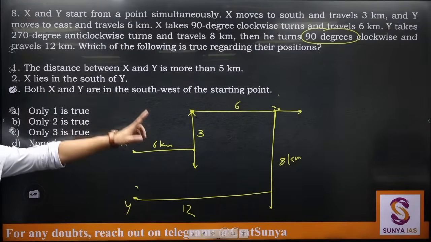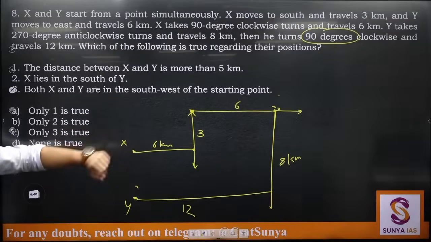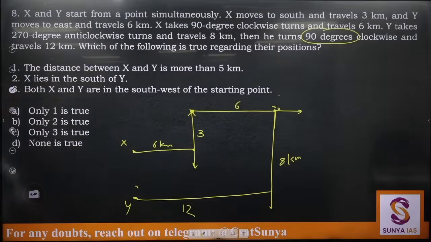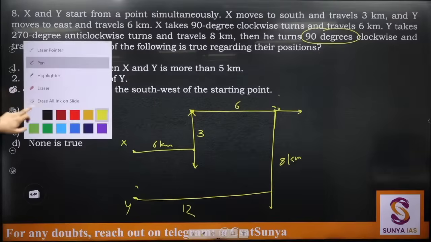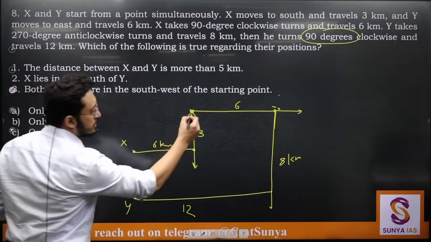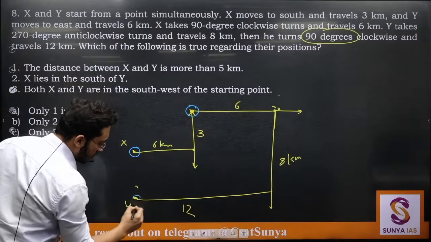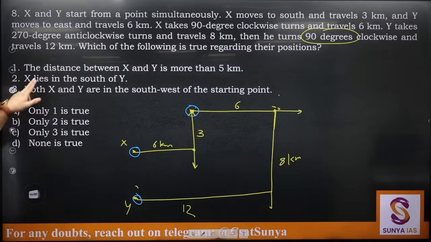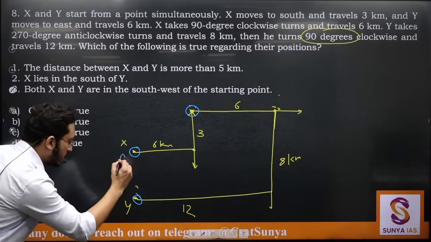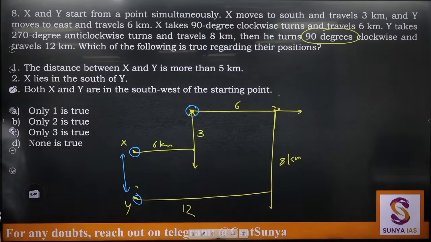कितनों का सही बना था ये डायग्राम? चलो काफी लोगों का. Which of the following is true regarding this position? So the position that we have is, this is initial point, this is where X is, this is where Y is. Distance between X and Y is more than 5 kilometers. So what is this distance that we are supposed to calculate? कैसे निकालेंगे?